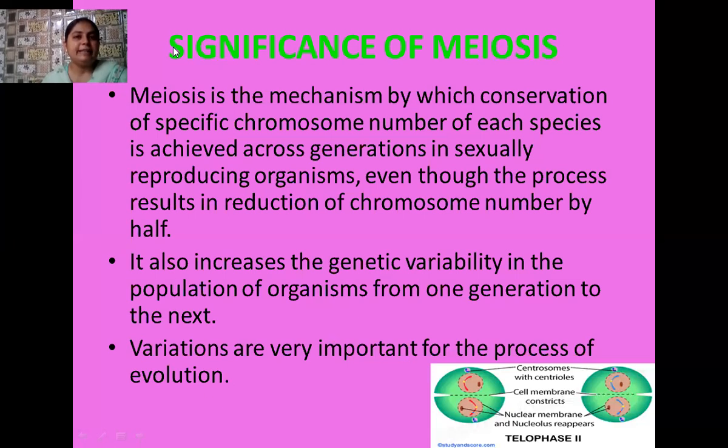So that's all in this chapter, students. We have studied the various stages of mitosis, which is an equational division, where the chromosome number remains the same as the parent cell. And we have also studied in this chapter the various stages of meiosis 1 and meiosis 2. We have also studied the significance of mitosis and meiosis. So that's all in today's lecture, students.